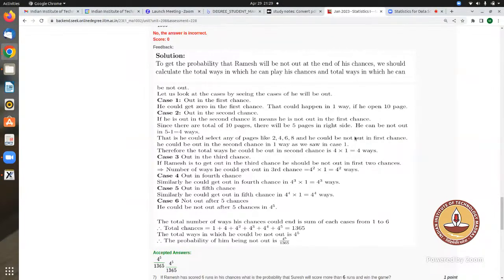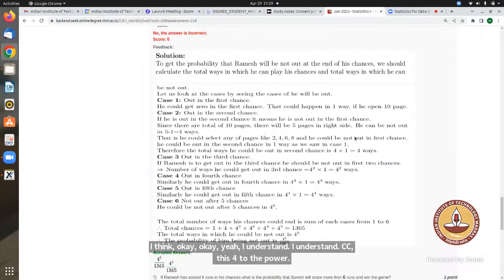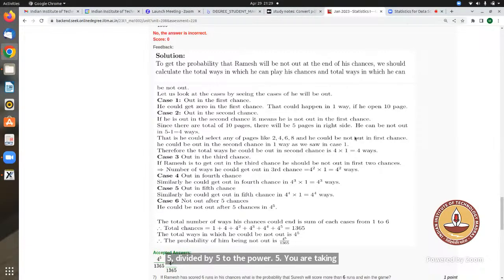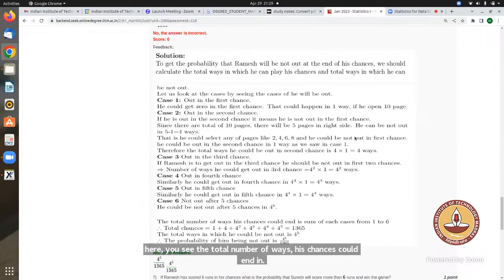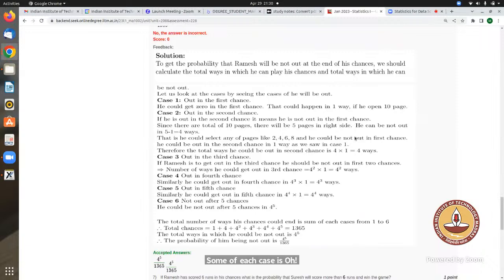I have actually done this question multiple times. See, this is 4 to the power 5 divided by 5 to the power 5 you are taking, right? Because you are considering that each time there are 5 options, like 2, 4, 6, 8, and 10, correct? That we are counting. But here you see the total number of ways his chances could end in, the sum of each case, is why the total chances are 1365.